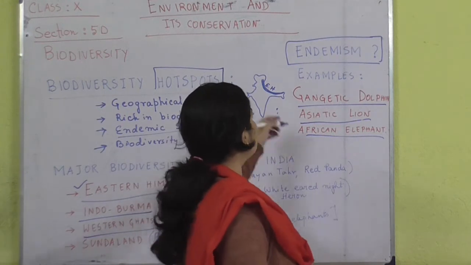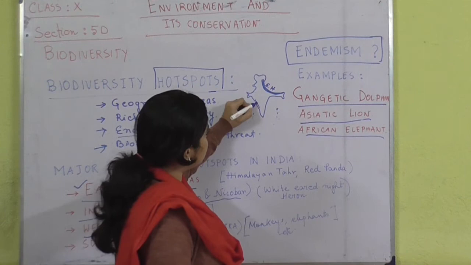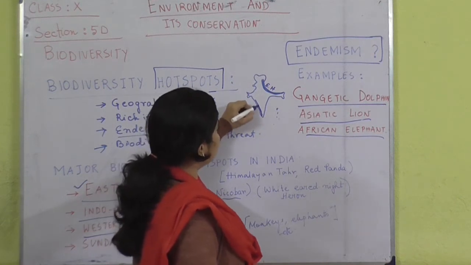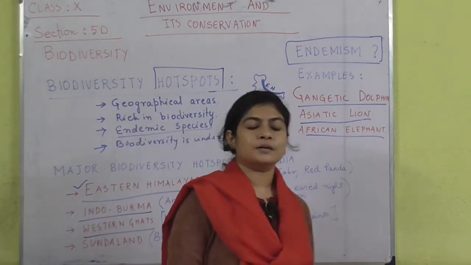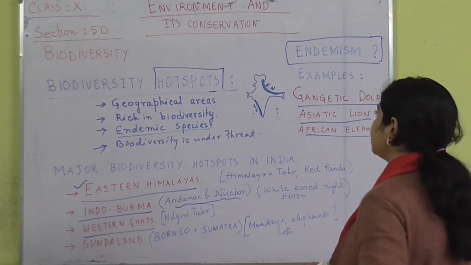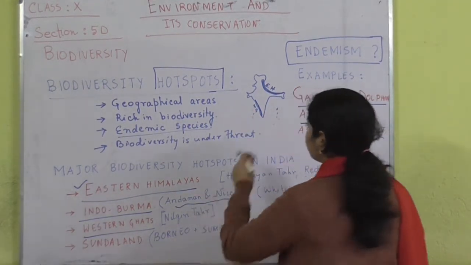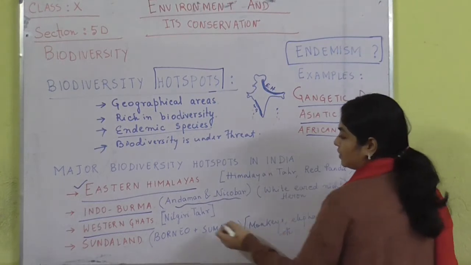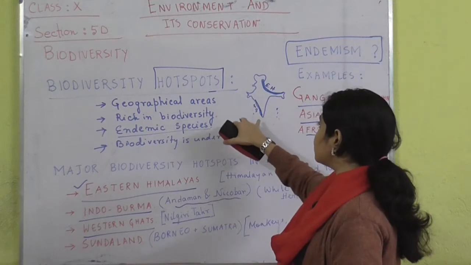Now what else? The Western Ghats. Now Western Ghats we know, these are the Western Ghats. These are another diverse area in India, which is also regarded as a biodiversity hotspot. Some animals which are present over here is the Nilgiri tahr. It's a type of deer, it looks like a deer. So Nilgiri tahr is present over here.